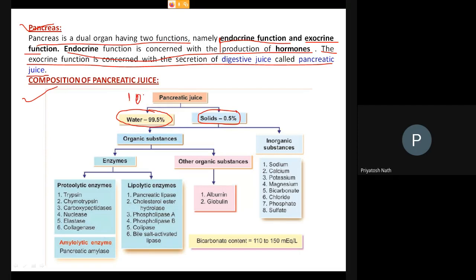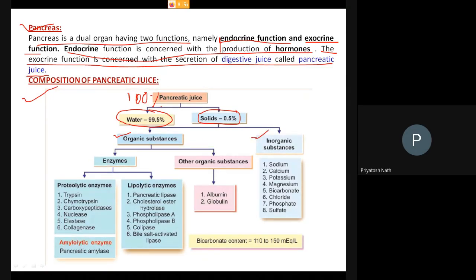It is tough to write like this. I'm not habituated to writing with a mouse. So this is 100% of the juice, and out of that 100%, you will get 99.5% water and 0.5% solid. Water is 99.5%, done. In the solid, about 0.5%, you will get both organic solids and inorganic solids.